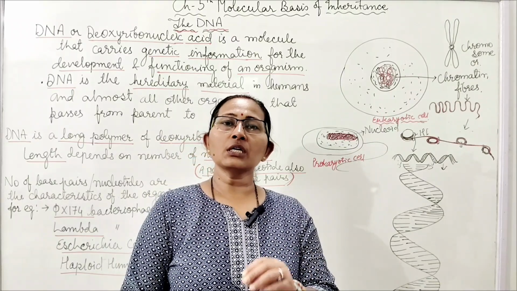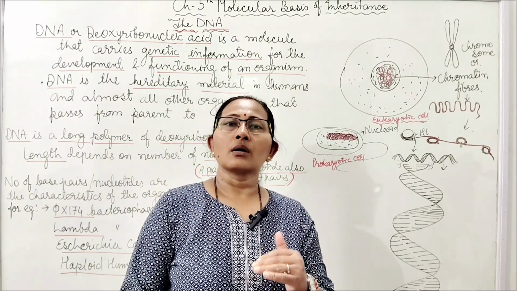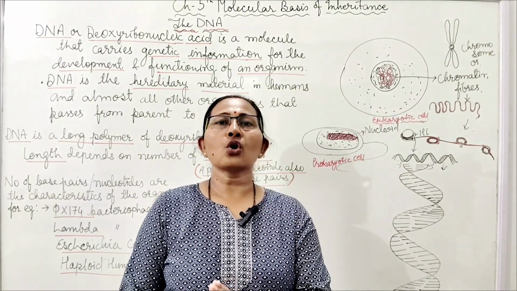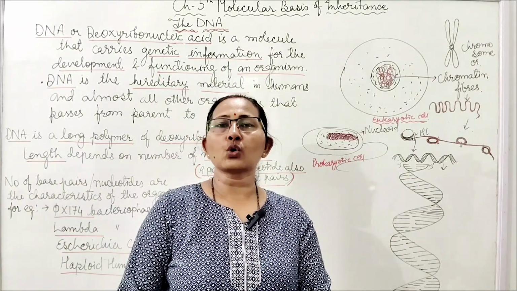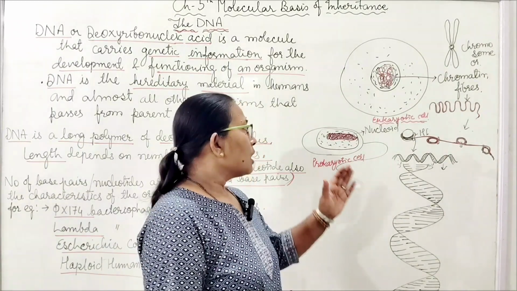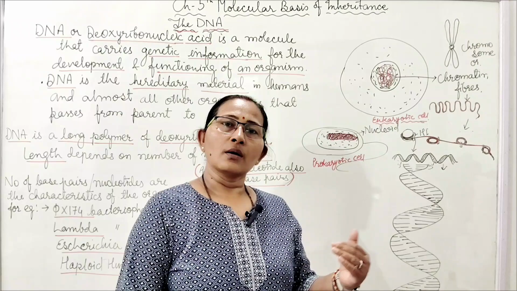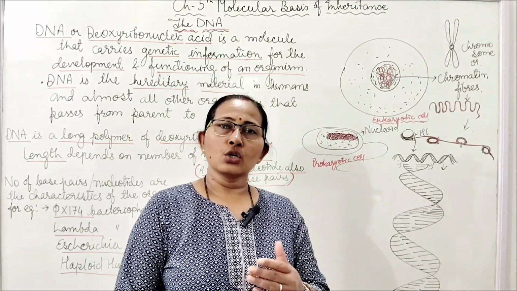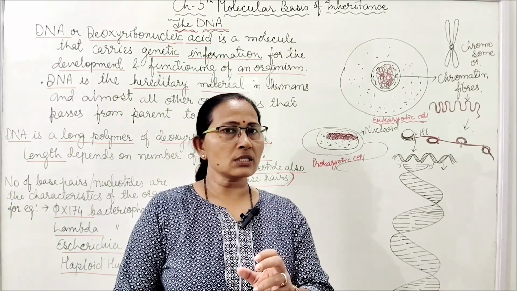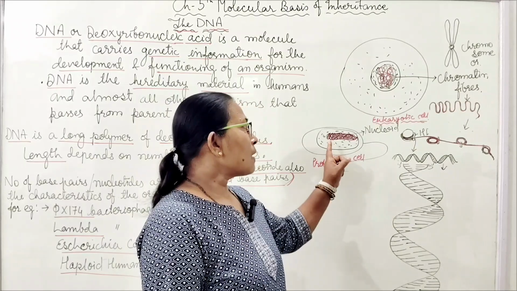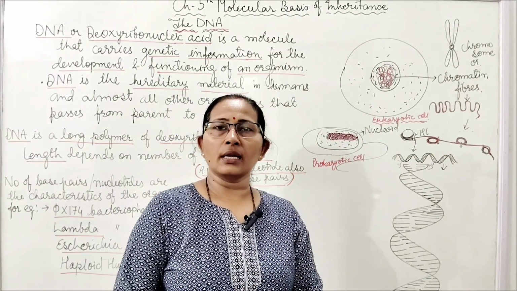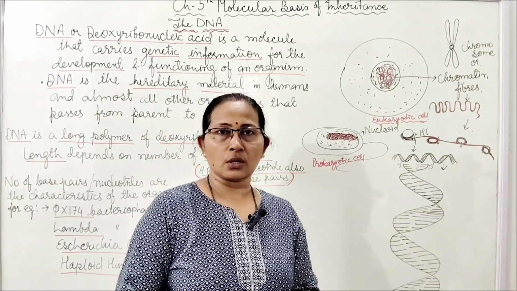DNA with the histone proteins and with some non-histone proteins forms the chromosomes. In the prokaryotic cell, no nucleus is found. So in the central region, some proteins with the DNA form long loops.